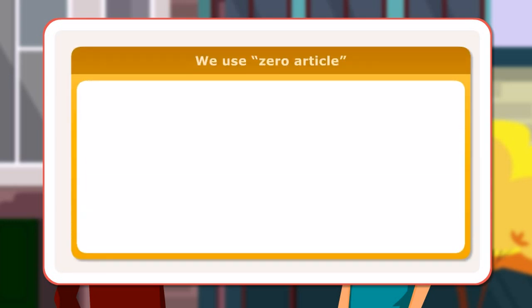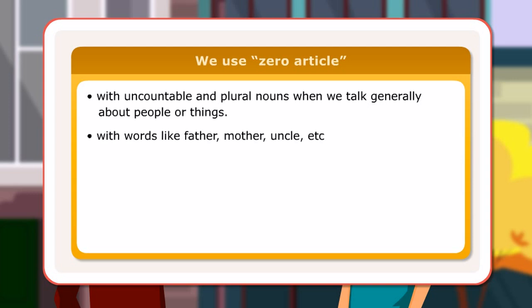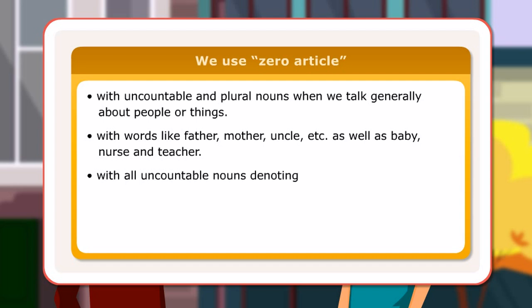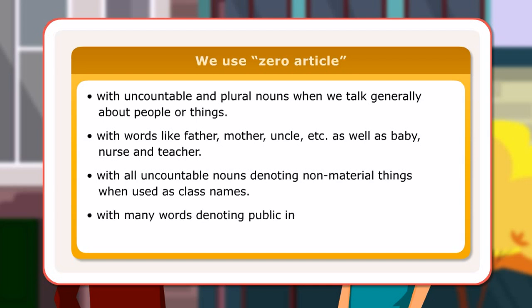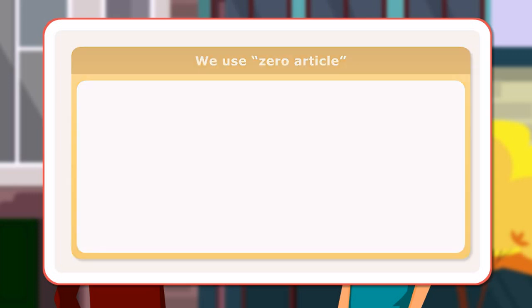We use zero article with uncountable and plural nouns when we talk generally about people or things. With words like father, mother, uncle, etc., as well as baby, nurse and teacher. With all uncountable nouns denoting non-material things, when used as class names. With many words denoting public institutions, when their purpose rather than the mere building or place is thought of.